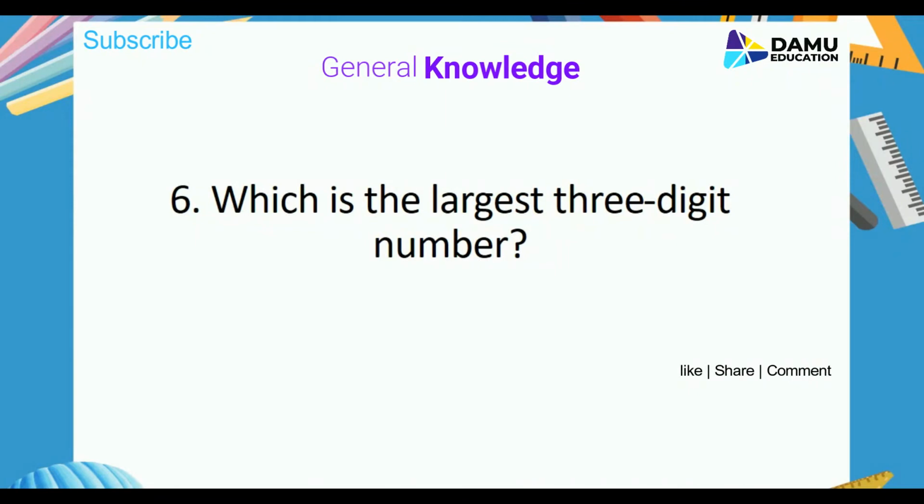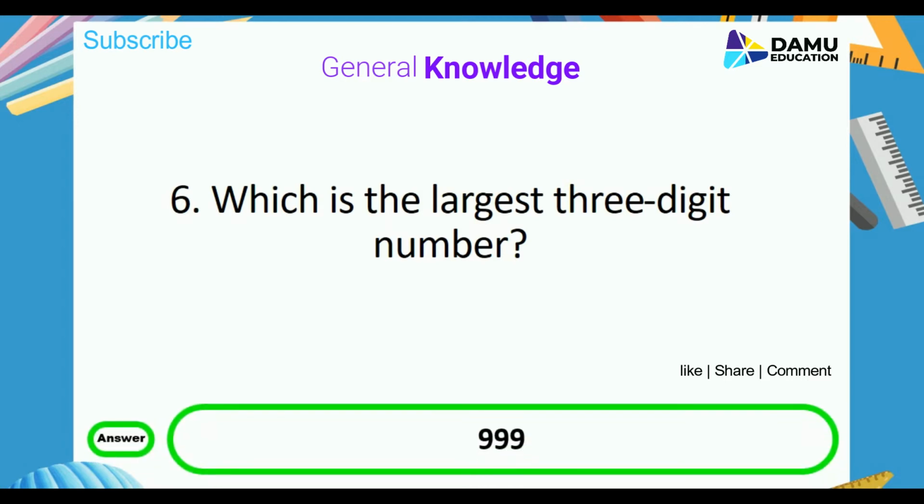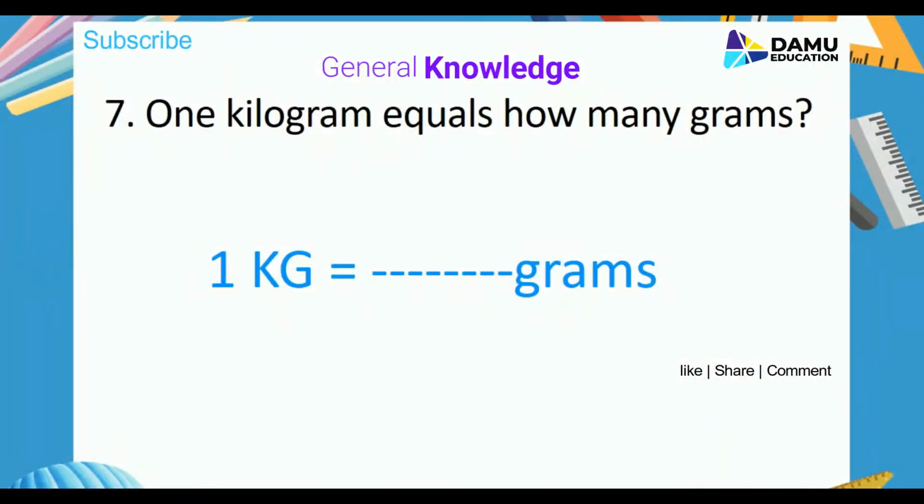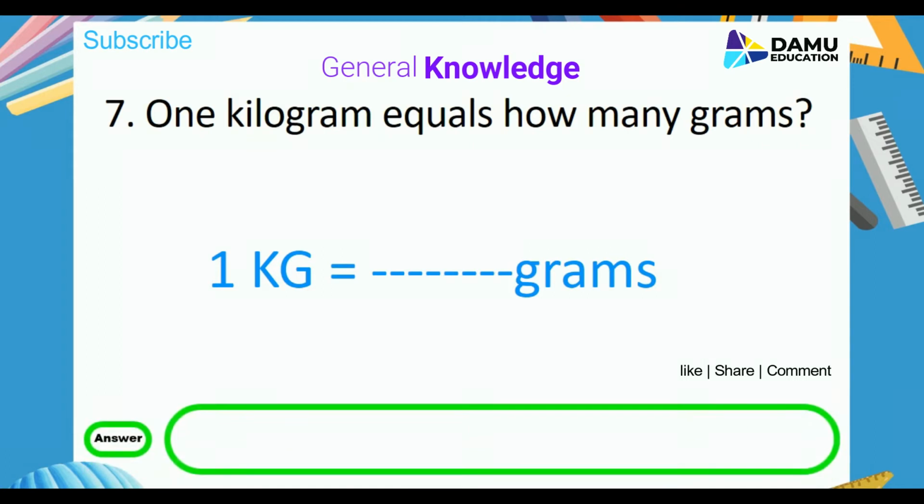Next question. Which is the largest three-digit number? Answer is 999. Largest number means we will have all the 9s. Smallest number means first 1, next 0s. Next question. 1 kilogram equals how many grams? 1 kg equal to dash grams. Answer is 1000 grams.